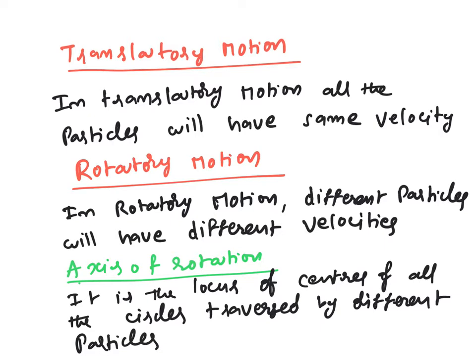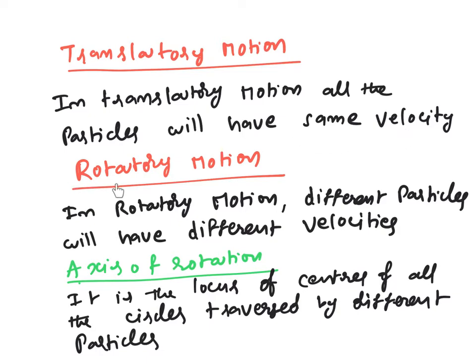Let us discuss the rigid body rotation. First, let us discuss the simple concepts, and then slowly we can proceed to the complex concepts. All of you know very well in kinematics you learned the properties of translatory motion. In translatory motion, all the particles will have the same velocity. Suppose you are moving in a bus, the velocity of the bus driver and your velocity, and for that matter the velocity of your luggage, obviously will be the same.